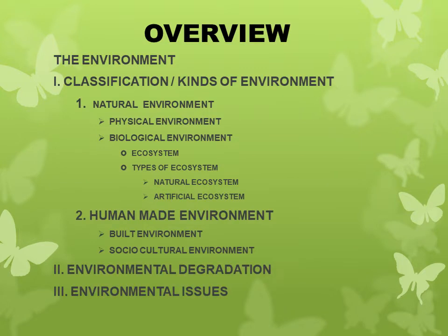Let's overview the topics again. Children, in part 1, we discussed what is environment and the kinds of environment. It has two parts. Number 1, natural environment. It has again two parts, physical environment and biological environment. Physical environment has three parts: atmosphere, lithosphere, hydrosphere, and biological environment has one part, biosphere.